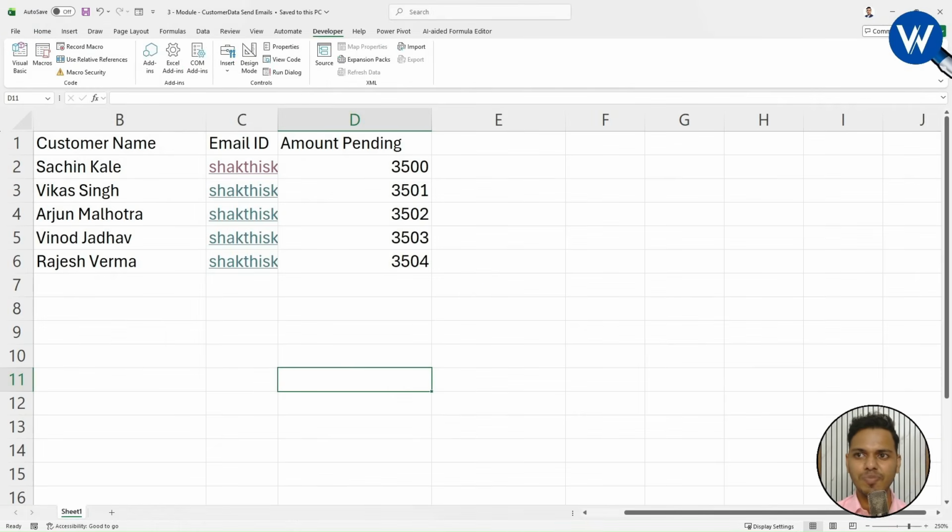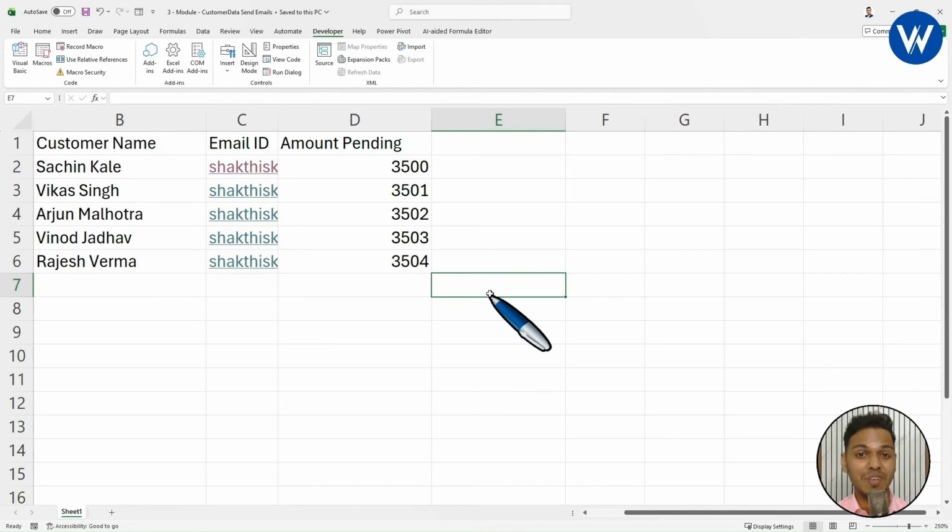Click on No. Yes. Let me tell you guys, if you want to send mail to more than 1 lakh people also, just by using this VBA code, you simply need to click on one button and finally all the mails will be sent in just one click. I hope it is clear, right?